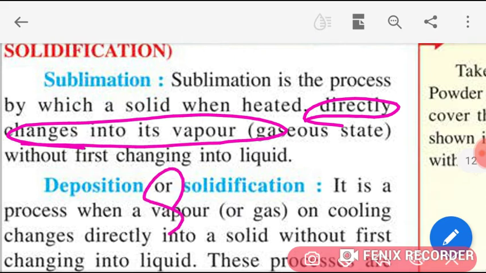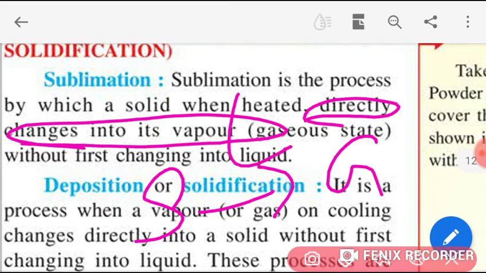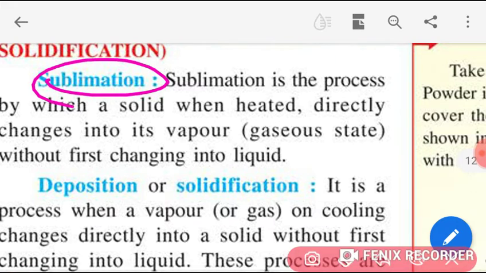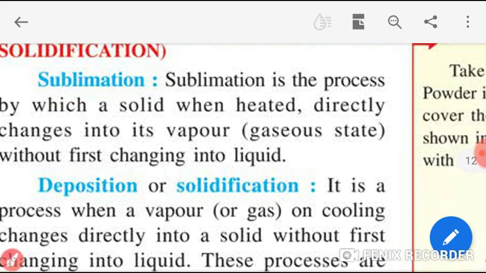That means solid directly changes into gas. No liquid state is there. This is called sublimation. Clear?